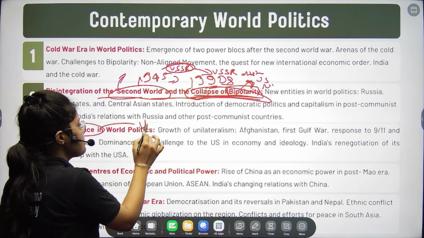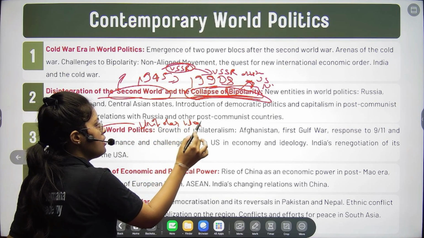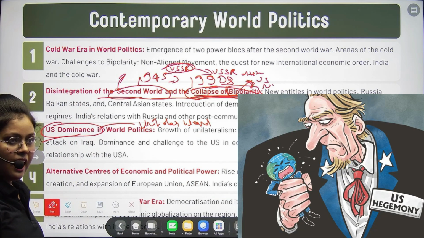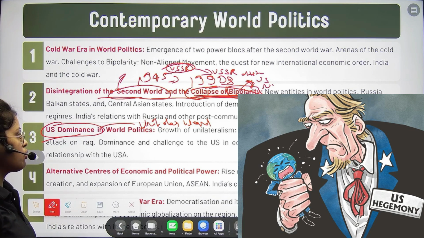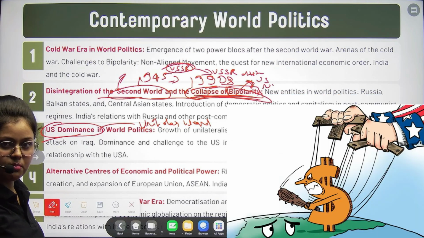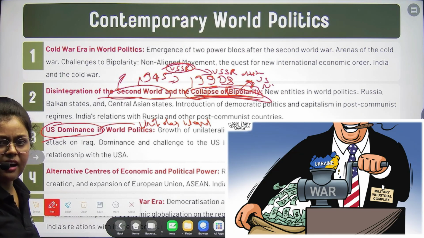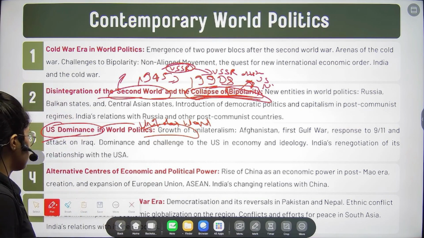US dominance means the unipolar world, right? The USA has sole hegemony around the world, and each and every country is affected by that. We will be discussing how the USA has not only military hegemony, but also affects the economic ways of every country, and has an ideological impact on the lifestyle of people of other countries. That hegemony we will be discussing in this chapter.